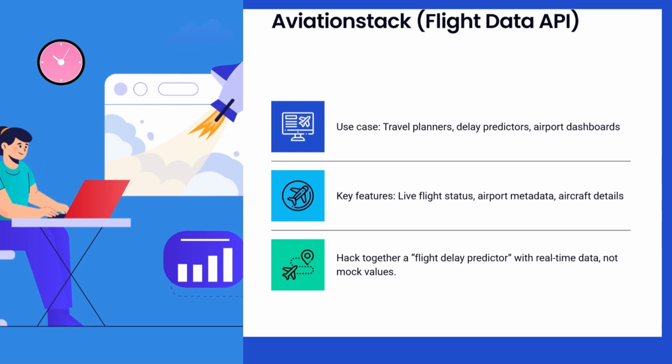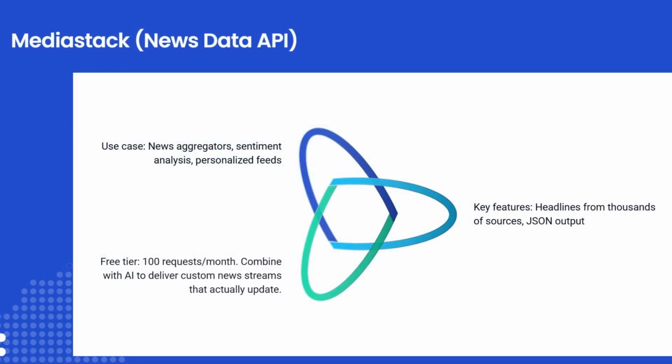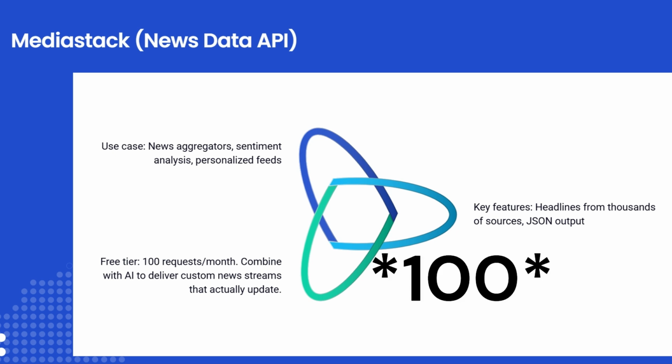Last but not least, Mediastack for news data. Getting real-time news from thousands of sources is normally expensive, but the free tier gives you 500 requests monthly. Perfect for building news aggregators, sentiment analysis tools, or content discovery apps. Teams could combine this with AI to create personalized news feeds that actually impress the judges.